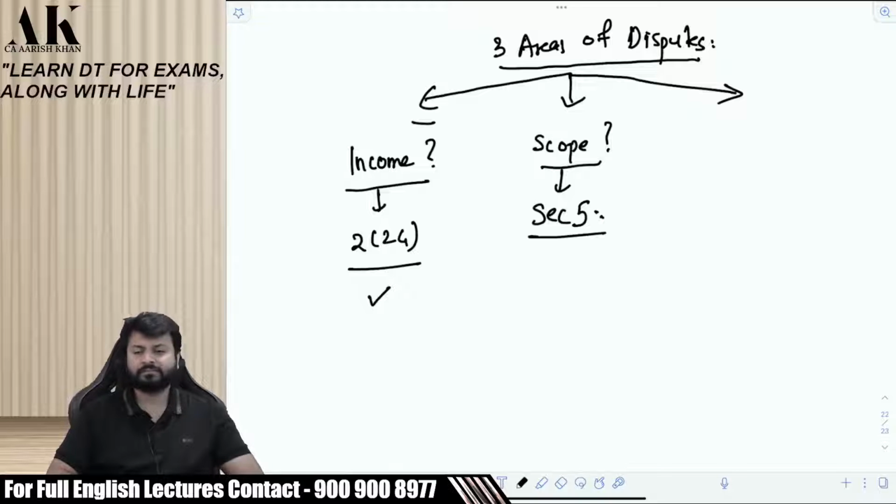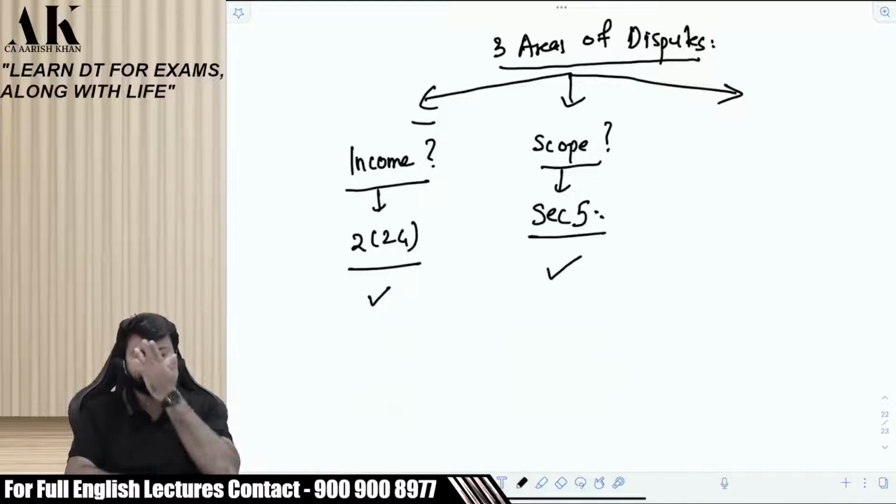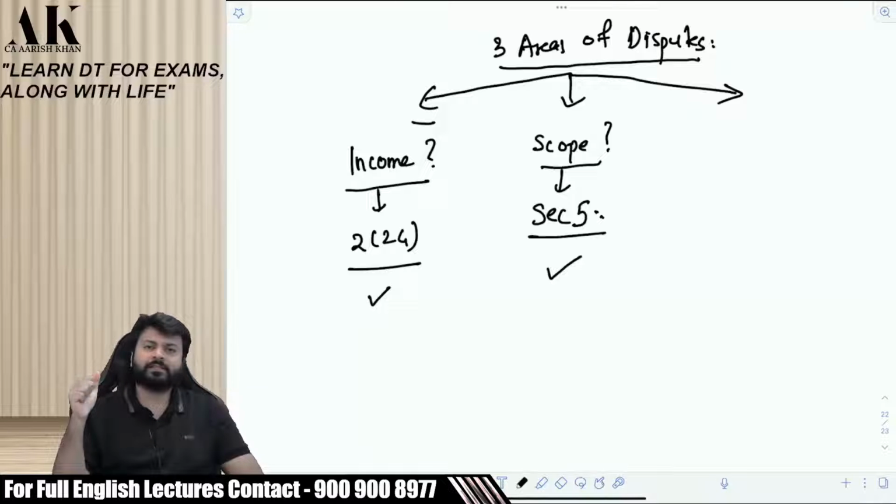Okay. So now, suppose the answer to this question is also yes. So both the answers are yes. The first answer, what is earned by the assessee, is it income? The answer is yes. Suppose. What is earned by the assessee, is it coming in the scope of India? The answer is yes. The assessee is resident, then it will always come in the scope of India. The assessee is non-resident, then it should be either accrued or it should be received in India. Suppose both the answers are yes.